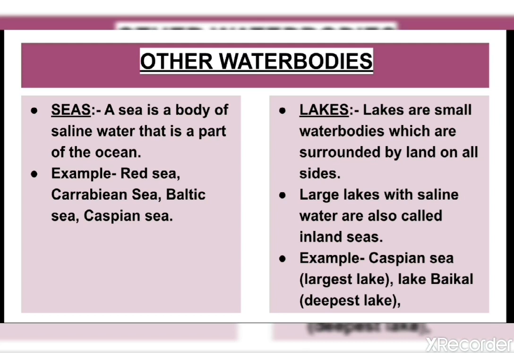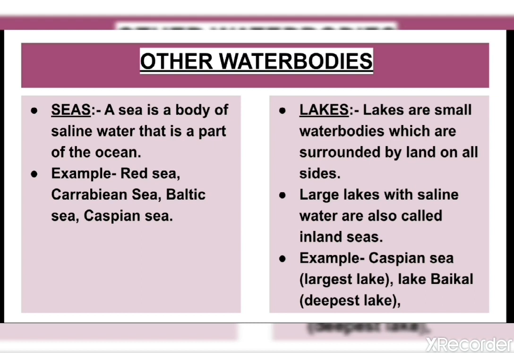Okay. Our next water body is lakes. Lakes are small water bodies which are surrounded by land on all sides. Large lakes with saline water are also called inland seas, like Aral Sea, Black Sea, Caspian Sea. Remember, these are all examples of lakes, but they are called seas. Why? Because they are large lakes with saline water. That is why they are also known as inland seas.